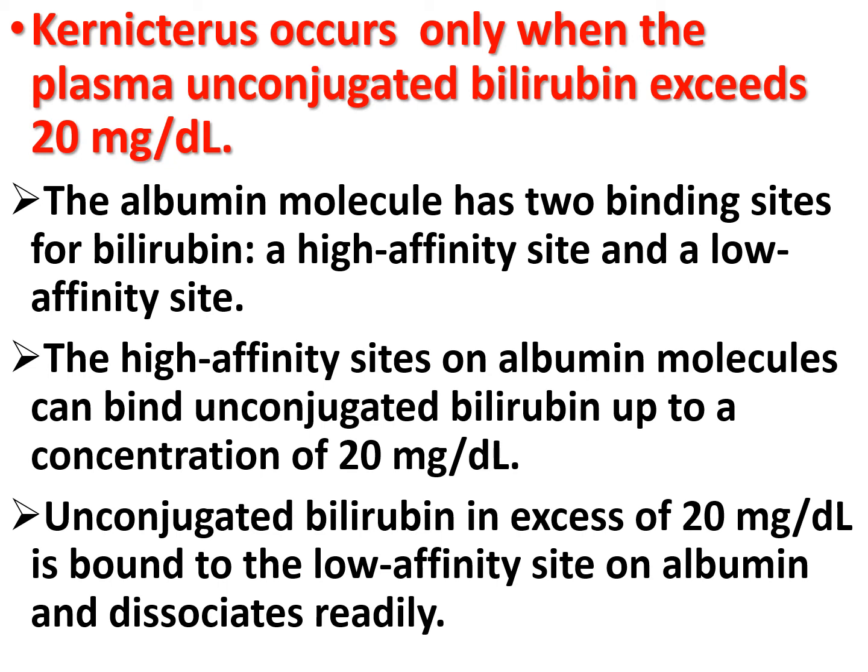Being lipid soluble, the unconjugated bilirubin can cross the blood-brain barrier, and it penetrates the adult brain in small amounts. But in infants, hyperbilirubinemia in excess of 20 milligram per deciliter results in a neurological disorder known as Kernicterus, in which there is deposition of bilirubin in part of the brain, the basal ganglia. So Kernicterus occurs only when the plasma unconjugated bilirubin exceeds 20 milligram per deciliter.